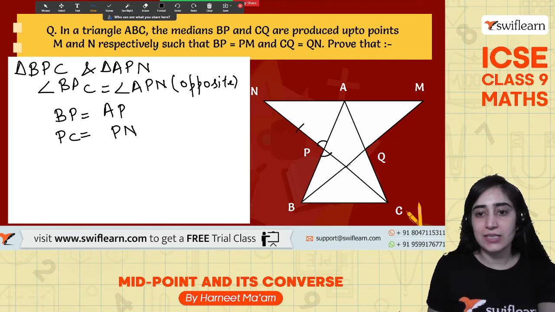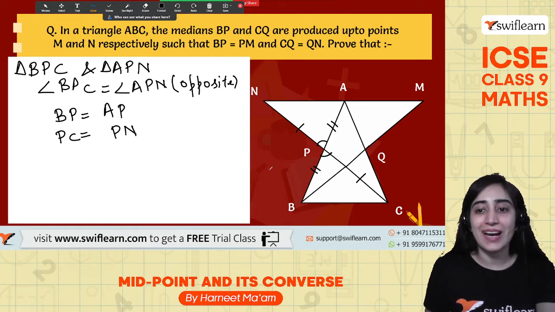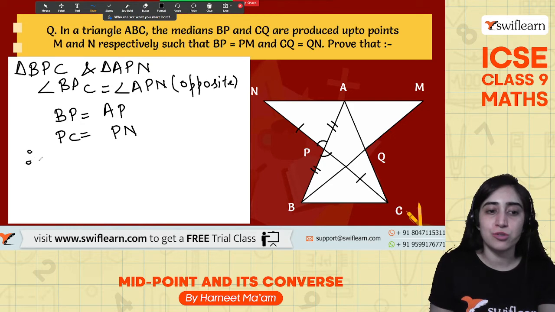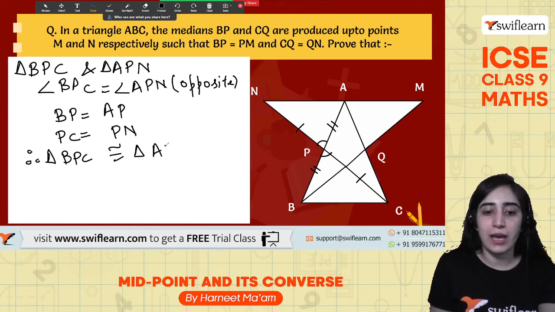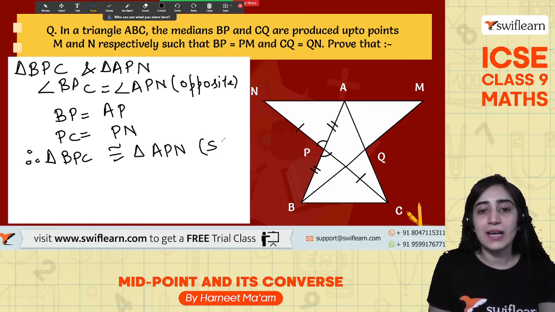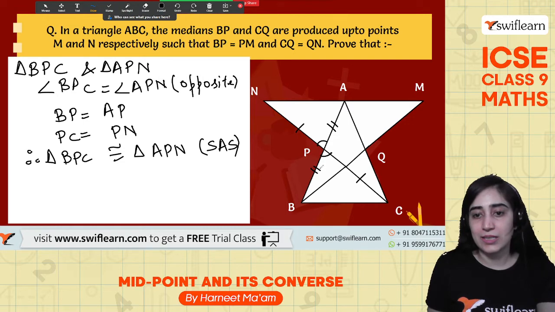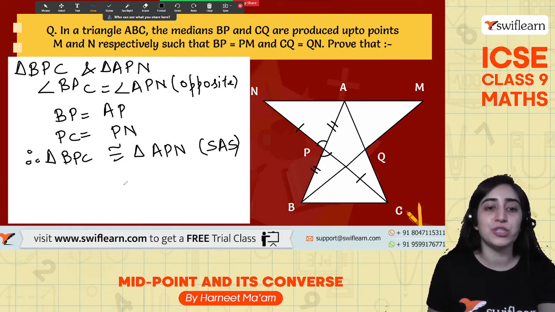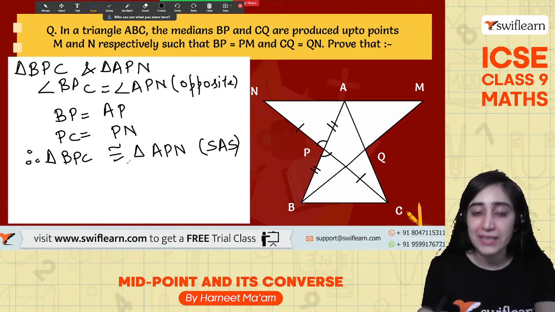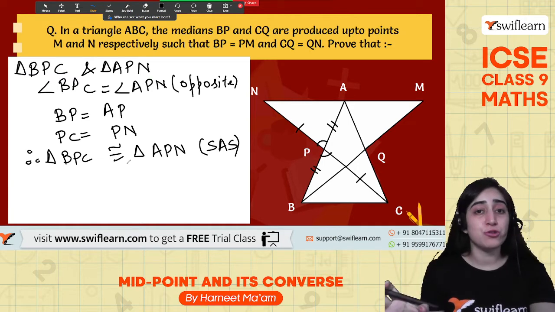So this side is equal to this side and this side is equal to this side. So when I know that these two sides are equal, what does that mean? It means that therefore these two triangles, triangle BPC is congruent to triangle APN, by the side angle side property. Now I'm able to prove that these two triangles are congruent.